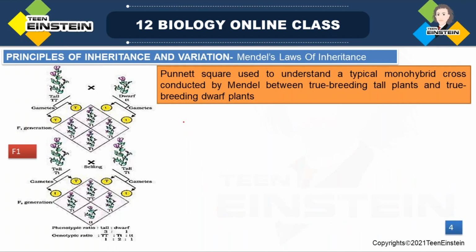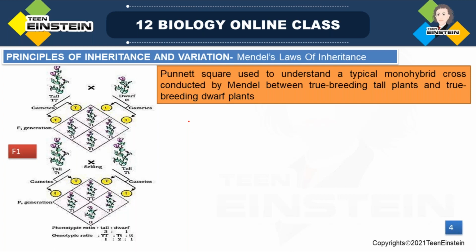Next, with the help of this Punnett square, we can explain Mendel's experiment. And what is a Punnett square? A Punnett square is a diagrammatic or schematic representation of a cross. What are we using this for? To calculate all possible or probable chances of a genotype of a genetic cross. Without any confusion, we can easily get all possible combinations of a genetic cross.